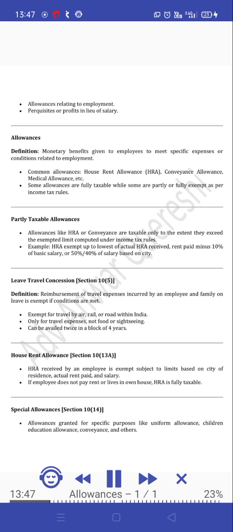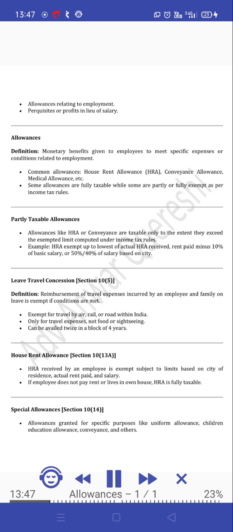HRA is exempt up to the lowest of actual HRA received, rent paid minus 10% of basic salary, or 50% or 40% of salary based on city. Leave travel concession, Section 10(5). Definition: reimbursement of travel expenses incurred by an employee and family on leave is exempt if conditions are met. Exempt for travel by air, rail, or road within India. Only for travel expenses, not food or sightseeing. Can be availed twice in a block of 4 years.